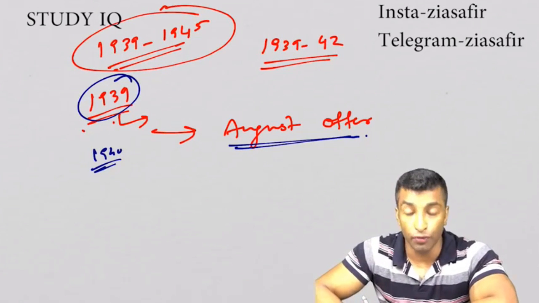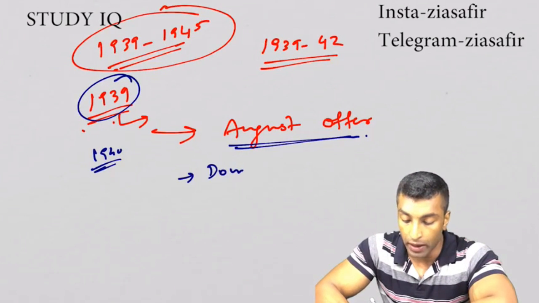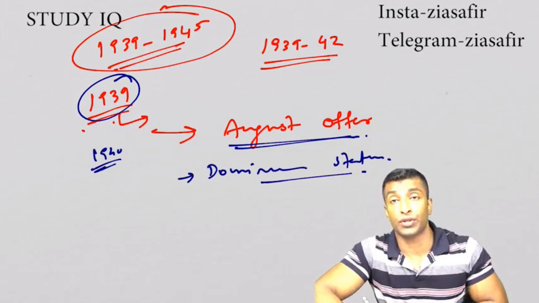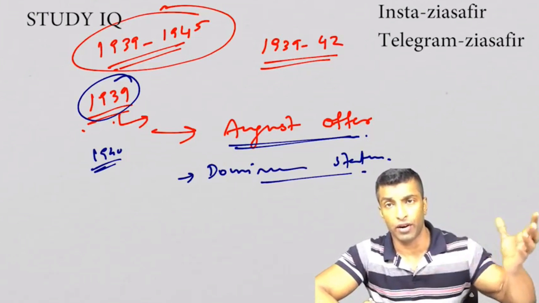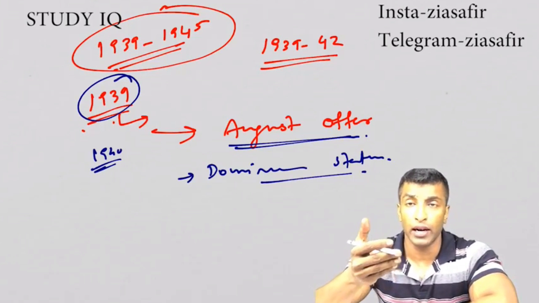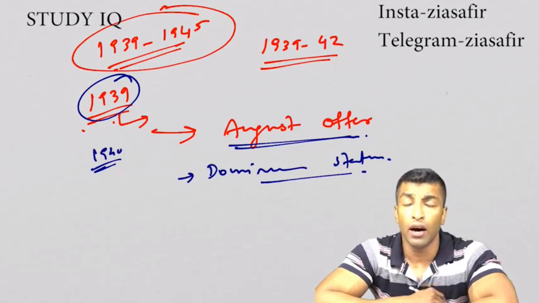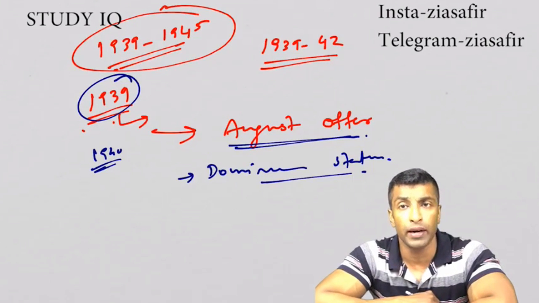What are the offers? The first one was Dominion status, and Dominion status was actually the demand of Congress from 1905 onwards. Even in the Motilal Nehru Report of 1928 this was the demand, but from 1929 onwards we are looking for Purna Swaraj, or complete independence.